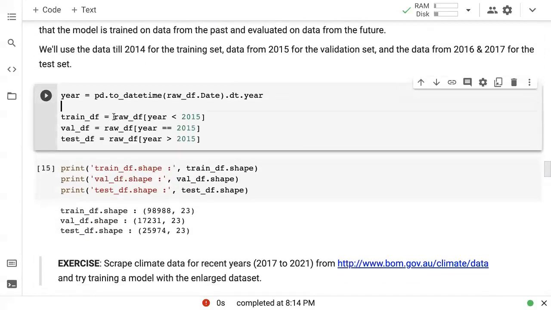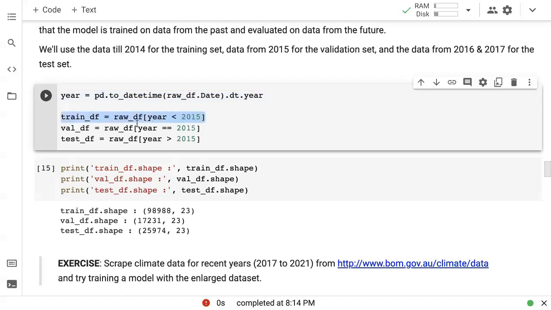So here's what we'll do. We will create a train data frame, which is a fraction of the rows of the raw data frame, which we just loaded up, where the year is less than 2015. And here is how we've converted the year. We have taken the date column, raw_df.Date, and we have parsed it as a datetime field, each value in the column. And from that datetime field, we have extracted the year. So this is basic pandas date operations that you should check out if you're not familiar with this already.